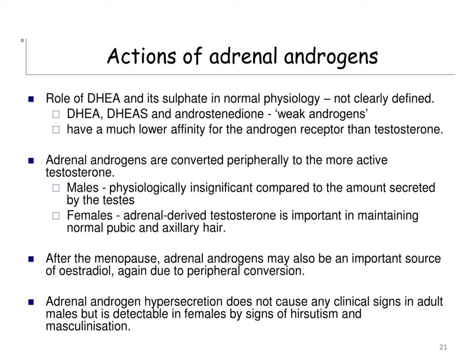Testosterone is the main androgen of the human body, but the weak androgens have much less propensity for binding the androgen receptors. Adrenal androgens are converted peripherally to more active testosterone. In males, this is physiologically insignificant compared to the amount secreted by the testes. In females, adrenal-derived testosterone is important for maintaining normal pubic and axillary hair.